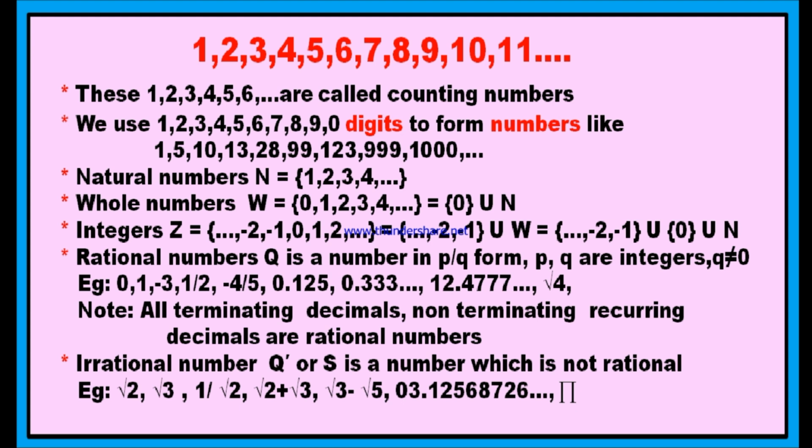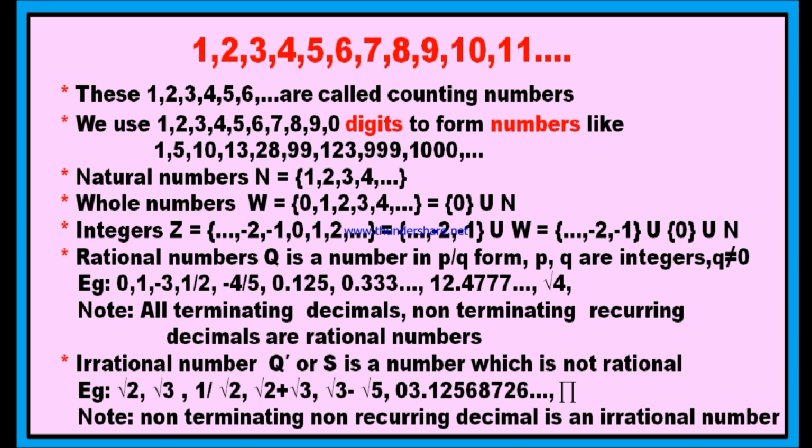Generally in the place of pi you may write 22/7. As you wrote pi in the form of a fraction 22/7, why is it not a rational number and how can you say that it is an irrational number, you may ask. Even though you can write pi equal to 22/7, it is not its exact value. Pi is not exactly 22/7, it is nearly equal to 22/7. Therefore, it is an irrational number. Here is the note: non-terminating and non-recurring decimal numbers are called irrational numbers.